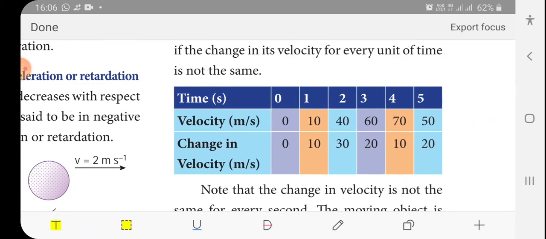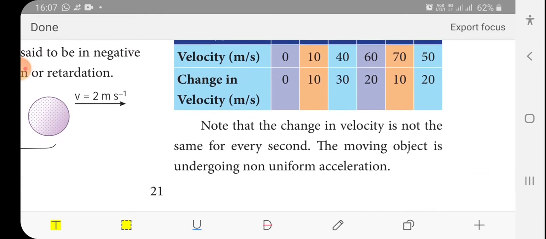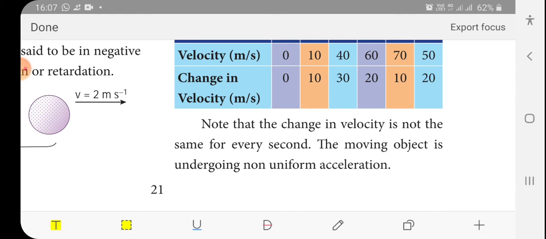If the change in velocity for every unit time is 0, 10, 30, 20, 10, 20, note the change in velocity is not the same for every second. First second 0, second 10, third second the change in velocity is 30, then 20, again it comes to 10, again it goes to 20. So the change in velocity is not uniform. Such type of acceleration is called non-uniform acceleration.